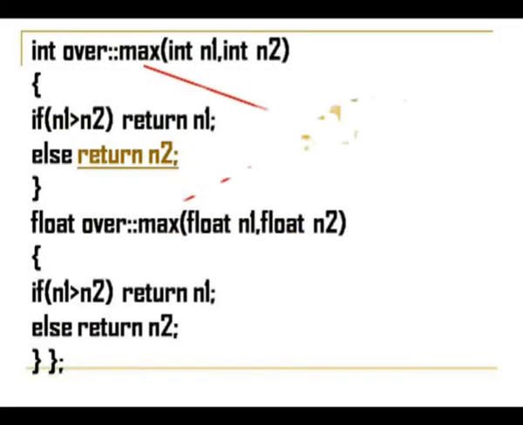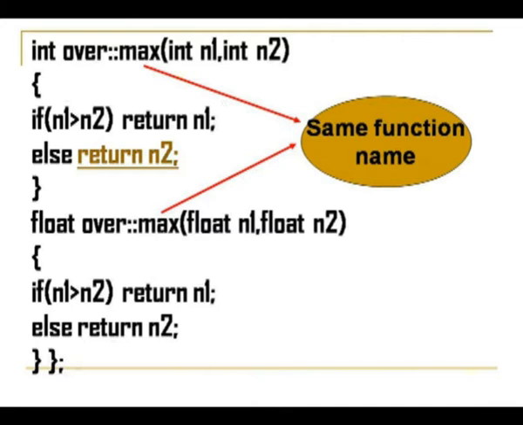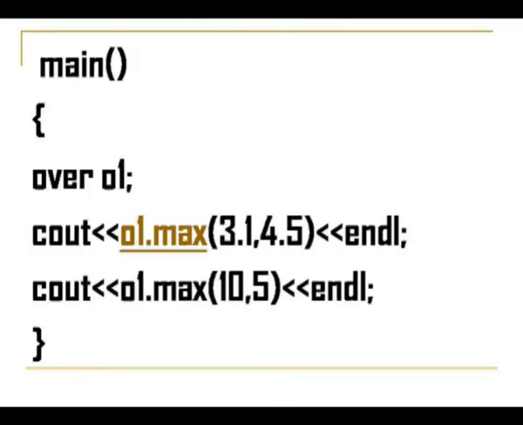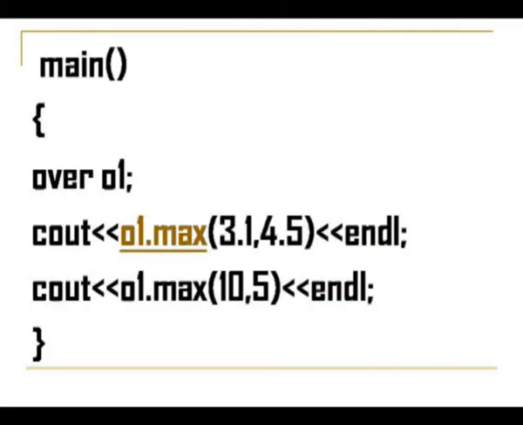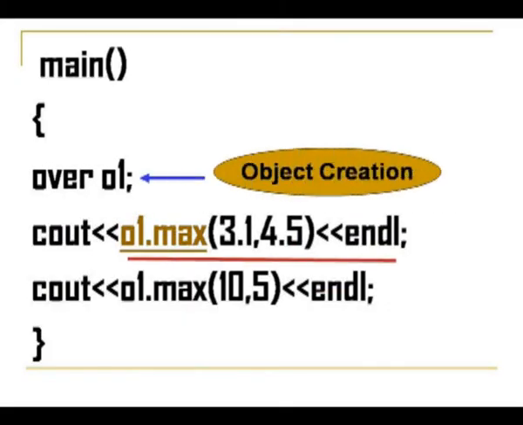So, you see both functions have the same name, max. We all know that the execution of a C++ program starts from the main function. So, in main you first create the object for the class, because every function can be accessed only using the object of the class. The syntax for creating the object is class name followed by object name.